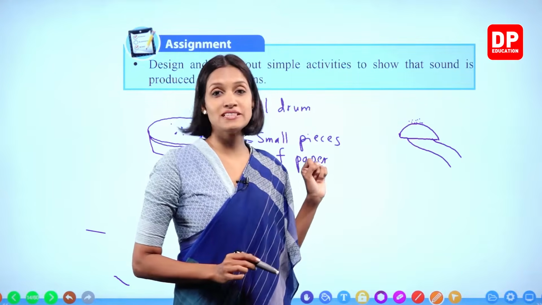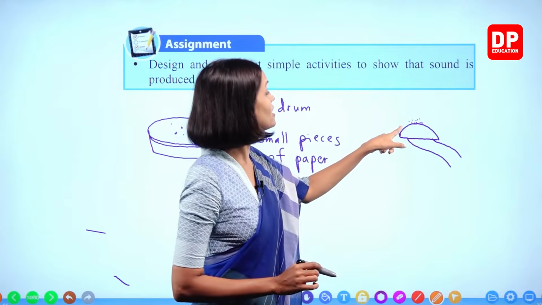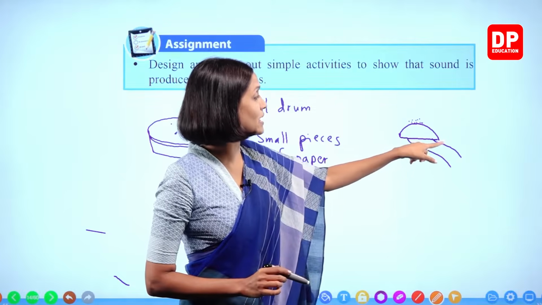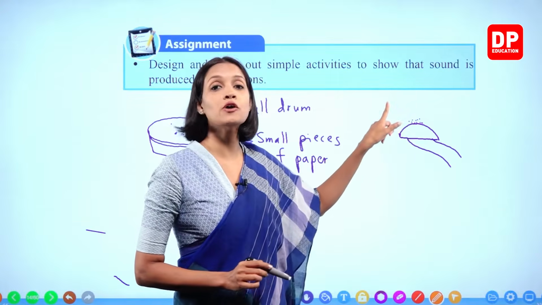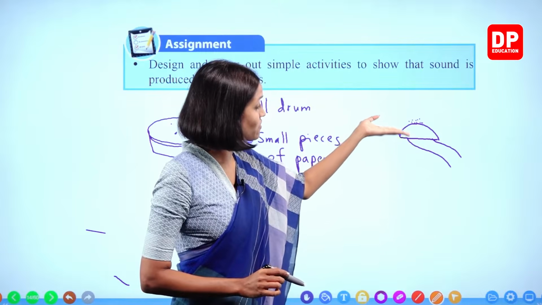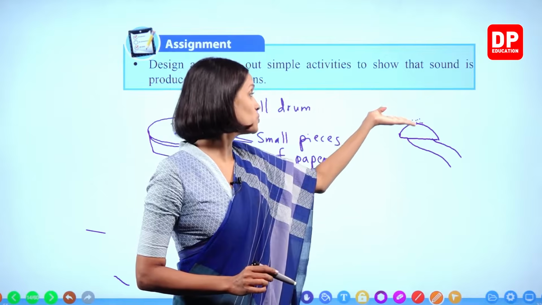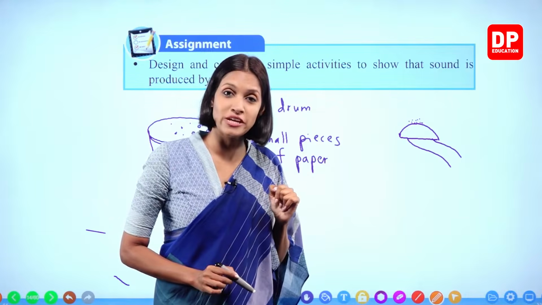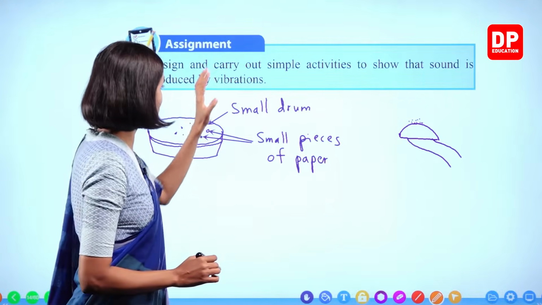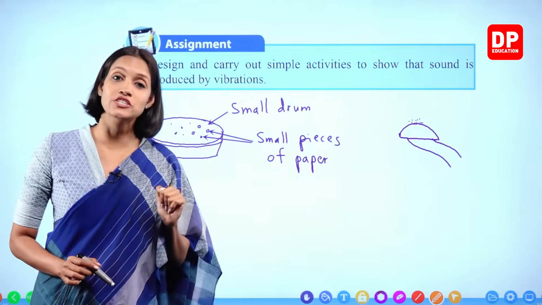This is another activity you all can do. When electricity is provided, sound is produced by the bell, and because of that vibration takes place, and small pieces of paper also vibrate. So by that also we can prove that sound is produced by vibrations.